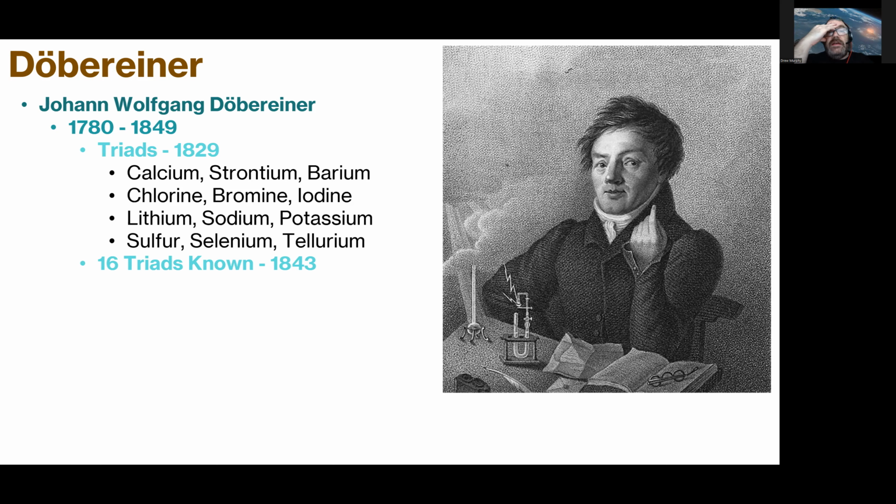Four of them are listed here: calcium, strontium, barium; chlorine, bromine, iodine; lithium, sodium, potassium; and sulfur, selenium, and tellurium. It's interesting to see how early this was, before we have any sort of periodic table. When he published his paper in 1843, he had found, studied and presented 16 of these triads.